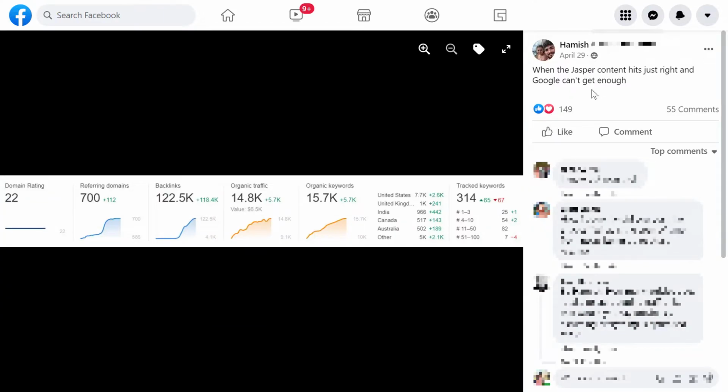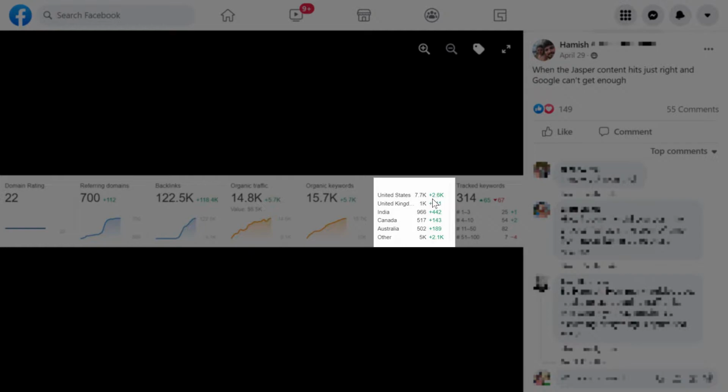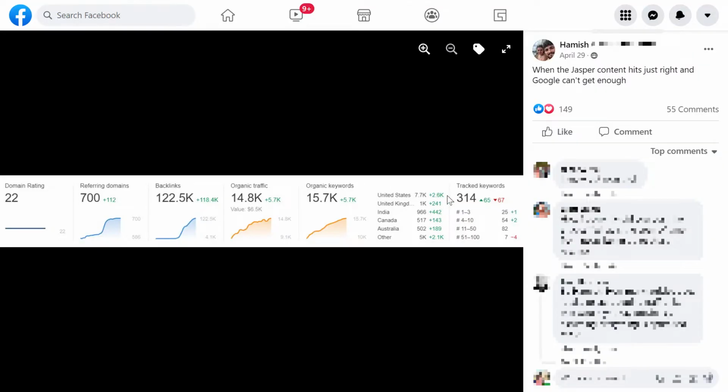Next one we have from Hamish, when the Jasper content hits just right and Google cannot get enough. These results are from Ahrefs, as per my knowledge. And organic keywords, you can see that it's going up. Also, most of the keywords are from the United States and United Kingdom, which is really incredible.